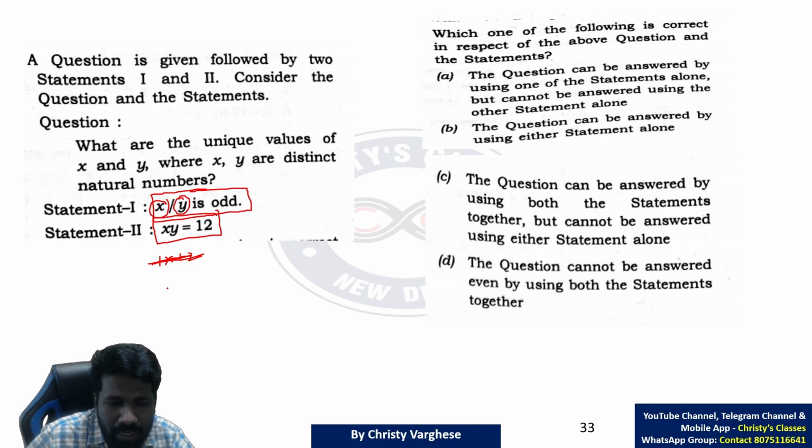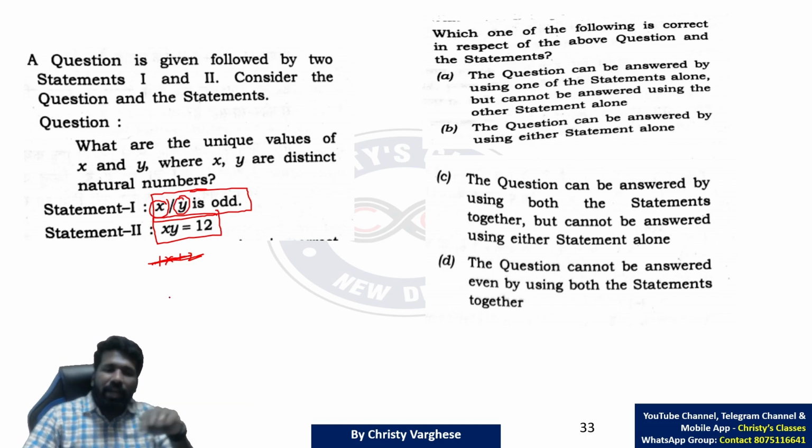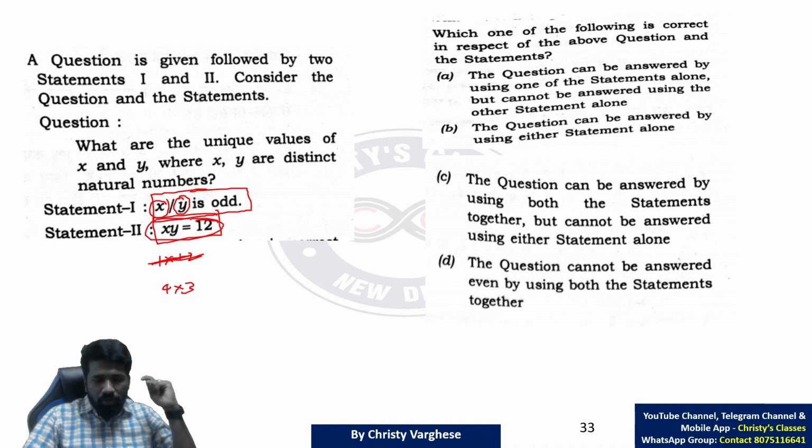So you only have to start from the numbers where x is greater than y. That means 4 into 3 is 12, 6 into 2 is 12, 12 into 1 is 12. These three cases only. x, y values will be 4, 3; 6, 2; and 12, 1.